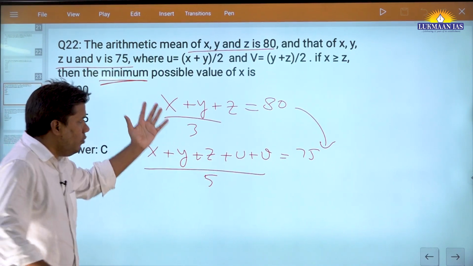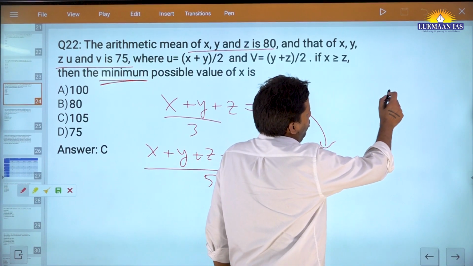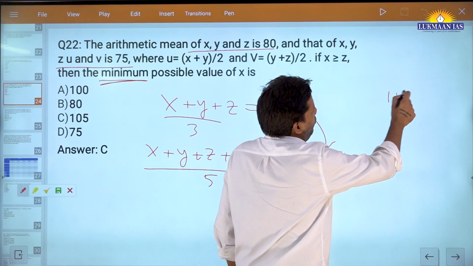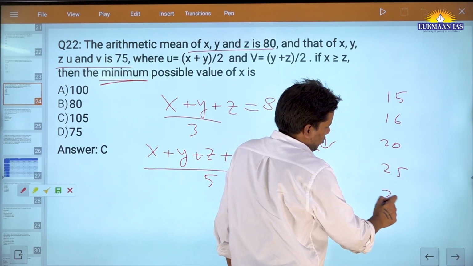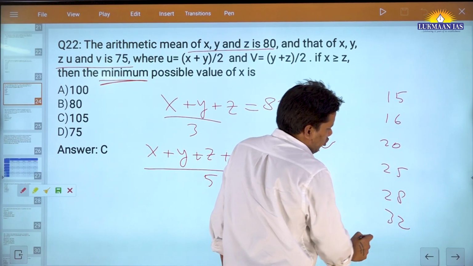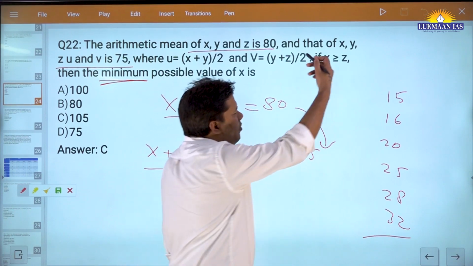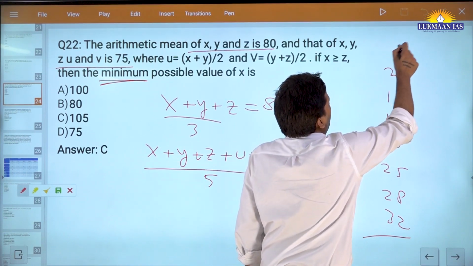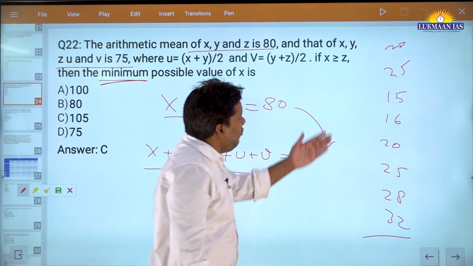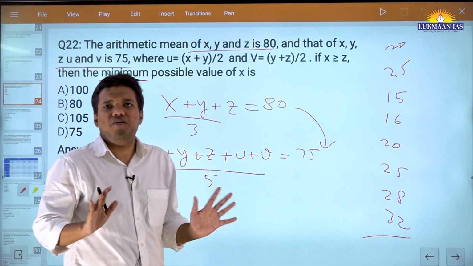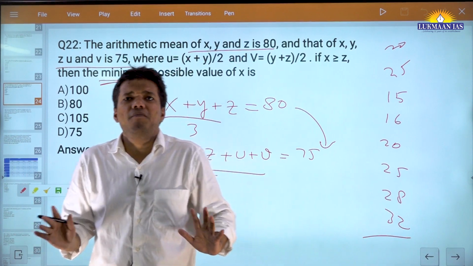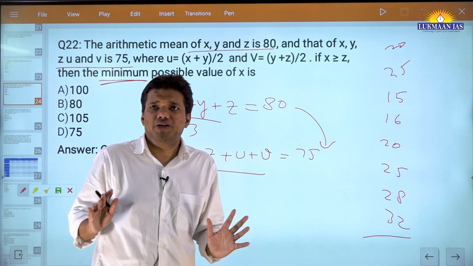Here, let's say one method of calculating averages: somebody tells you 15, 16, 20, 25, 28, 32. Calculate the average. Okay, or maybe more numbers, 25, 20. So one way is, somebody will add them all, but that method is not fit for CSAT or some better examination.